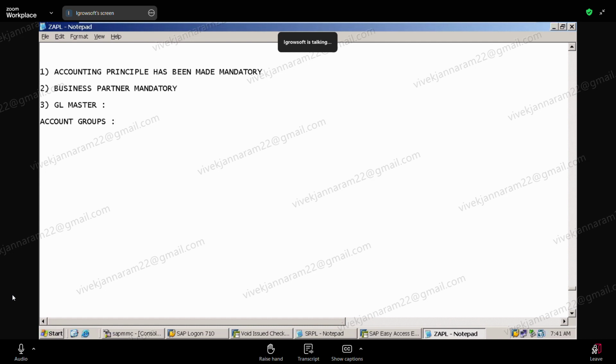Equal size square boxes, they say tiles. So for every T code you have a tile now. What is the T code for Fiori Launchpad? /UI2/FLP. FLP is Fiori Launchpad, User Interface 2. Correct? Good.